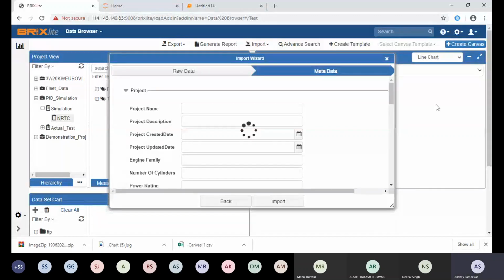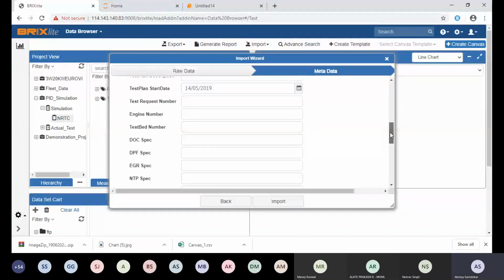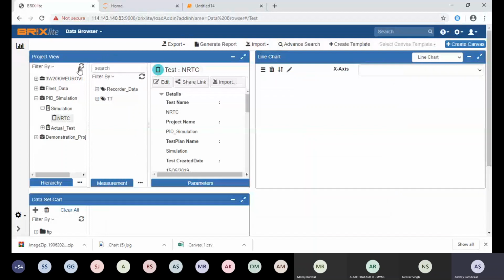So this is a part of the import. I can say import. So this is how the data is coming into the application. Here you can see the manual data FTP we have inserted.